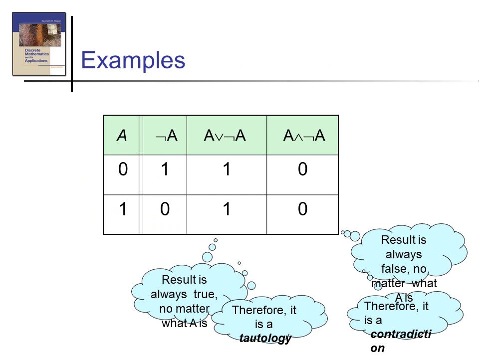Some examples. When we say A or negation A and A and negation A, just consider. Here A or negation A, all the values are true. That is, it is a tautology. And in the case of A and negation A, all values are false. It is a contradiction. Clear?